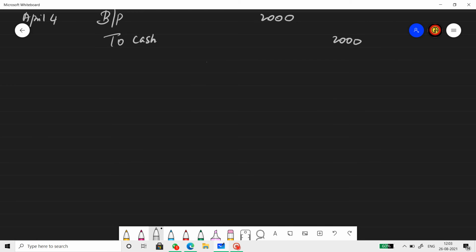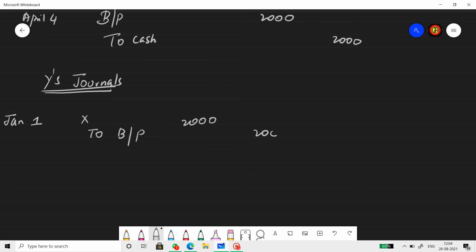Journals in Y's books. On Jan 1st, X to BP. Y accepts the bill which is drawn by X, 2000. Then Y draws a bill, X accepts.